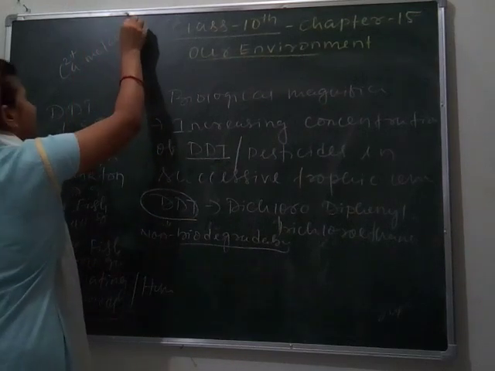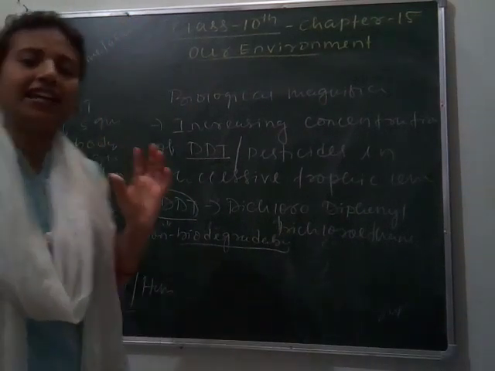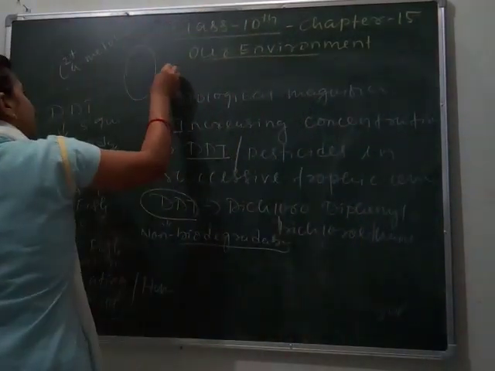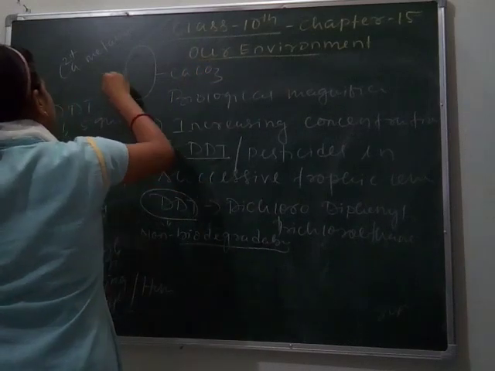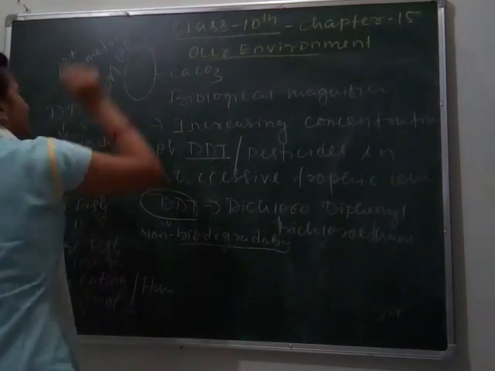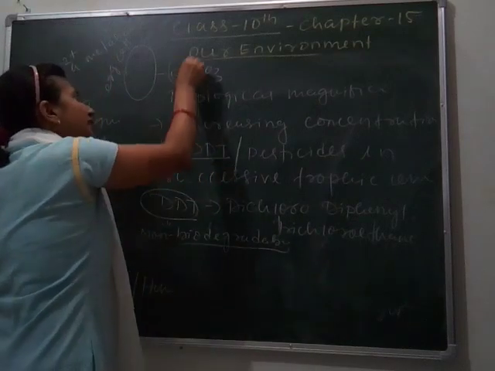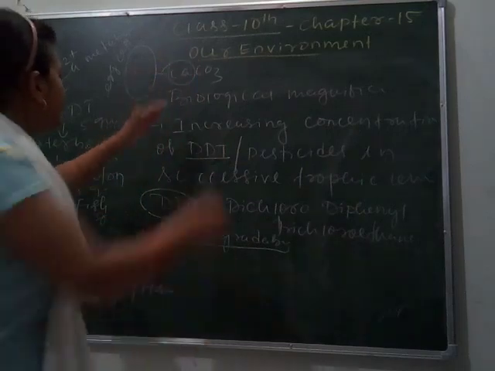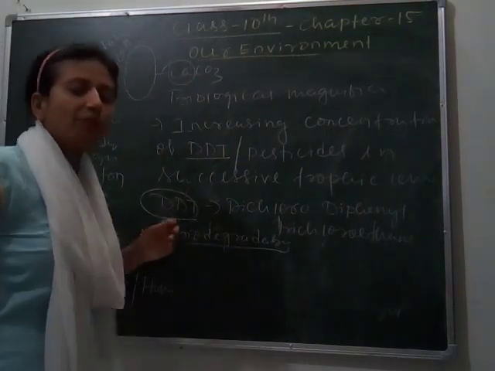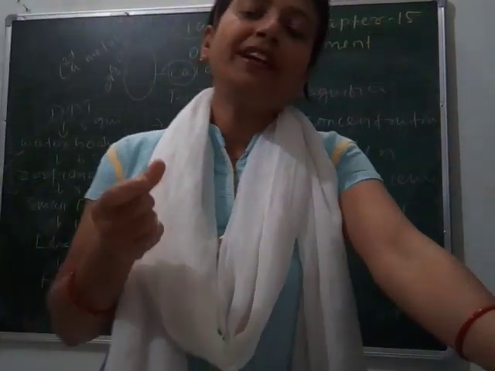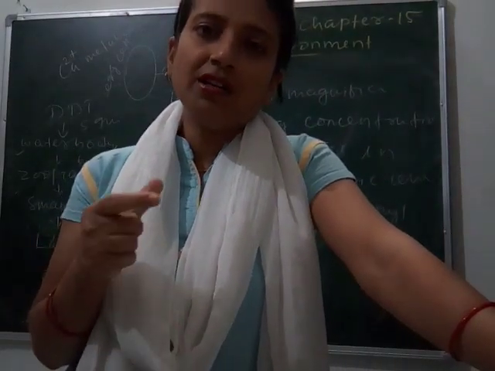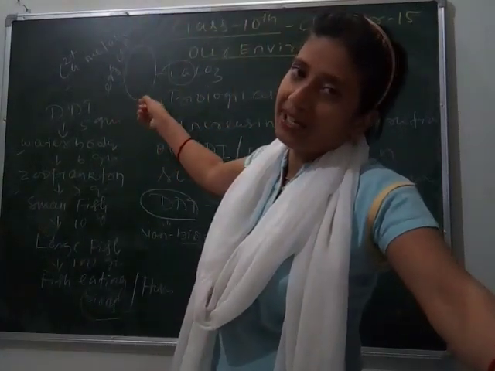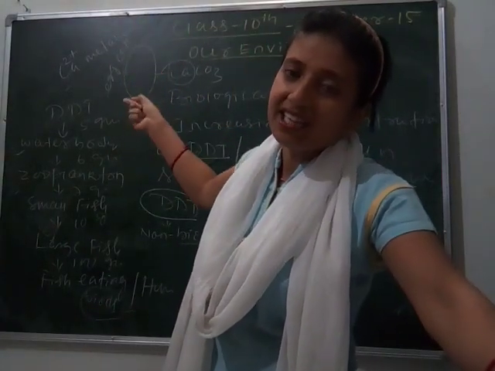As we know, the egg shell is made up of calcium carbonate, and the calcium metabolism gets affected, due to which when the bird lays eggs, they rupture before hatching, so the bird species decrease.